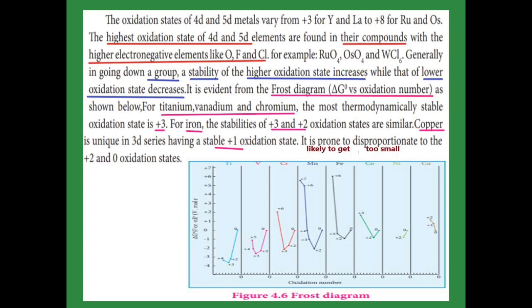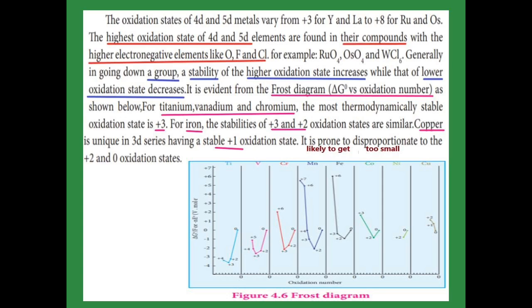The highest oxidation state for 4d and 5d elements is obtained in compounds formed with highly electronegative elements, that is oxygen, fluorine and chlorine. Ruthenium and osmium have the highest oxidation state plus 8 when combined with oxygen. In the same way, tungsten has the highest oxidation state plus 6 when combined with chlorine.